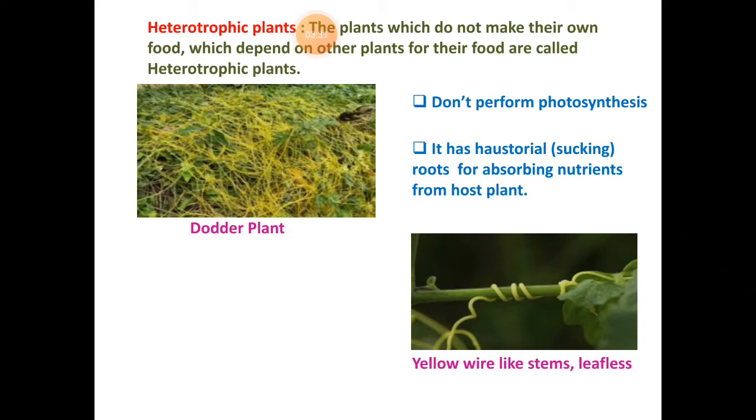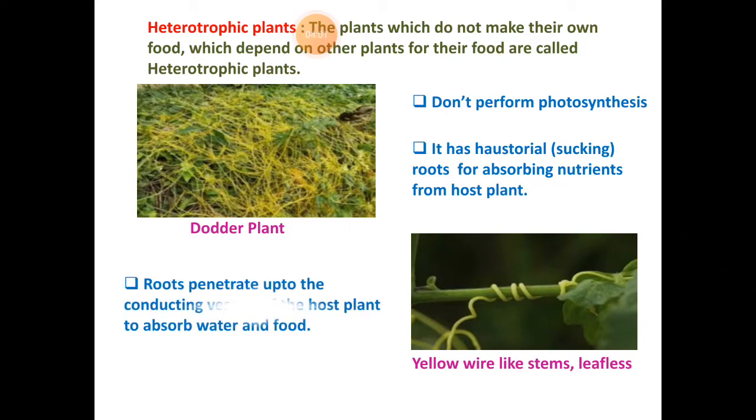As we know, the phloem of plants transfers food to all the different parts of the plant. These haustorial roots absorb whatever material goes through the phloem, and so they meet their nutrient requirements. The roots penetrate up to the conducting vessels of the host plant to absorb water and food.